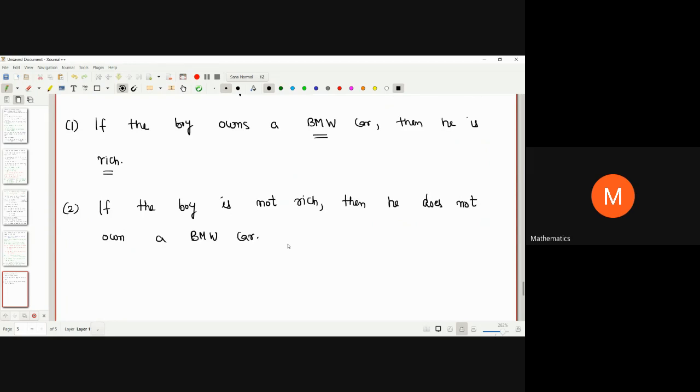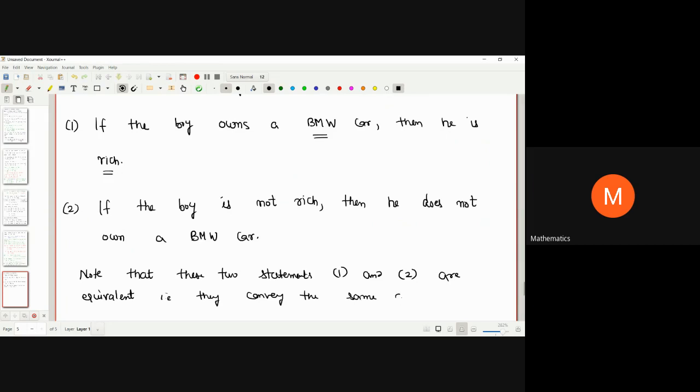Note that these two statements, 1 and 2, are equivalent, meaning they have the same meaning. That is, they convey the same meaning.